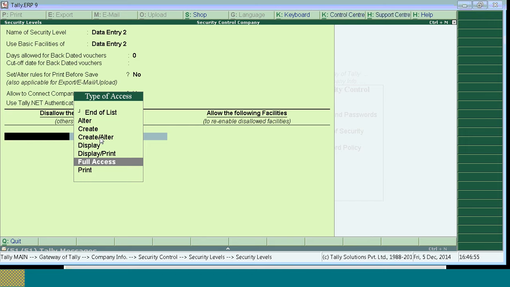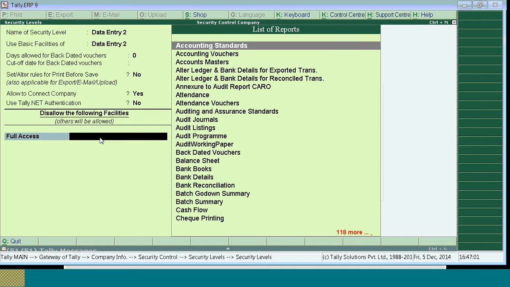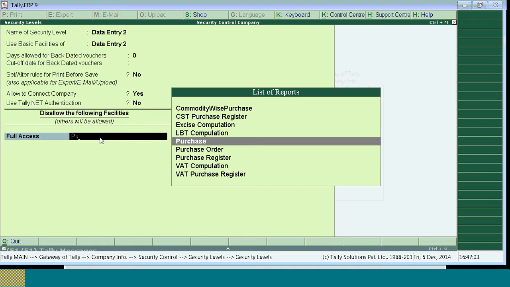With regard to purchase, if you want to give, you can give it. In Tally, we have given an option of voucher type security. I think you can see the screen. So in allow, you can give full access purchase. This option is given from Tally.ERP 9 release 4.5 onwards. So in allow, you can select full access purchase.